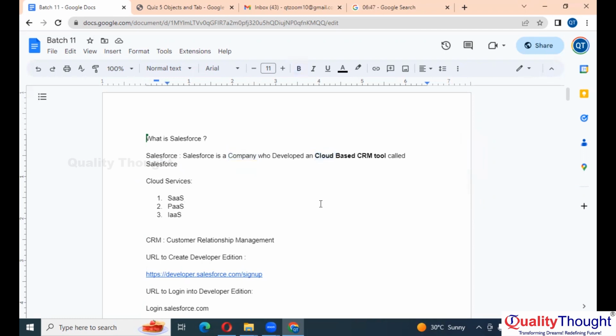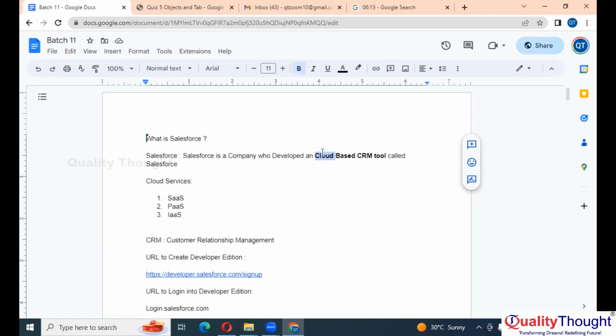Because you don't need to install any software in your system. With the help of a browser and an internet connection, you can use your application, your software, similar to your Gmail, or Facebook, or Twitter.